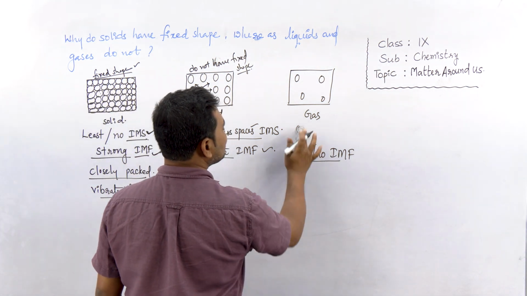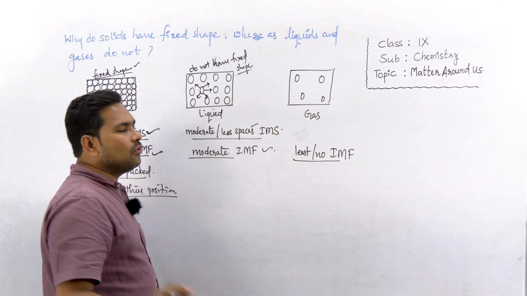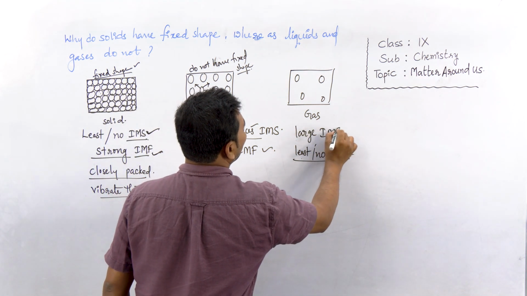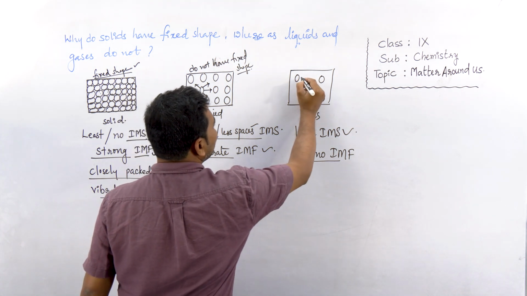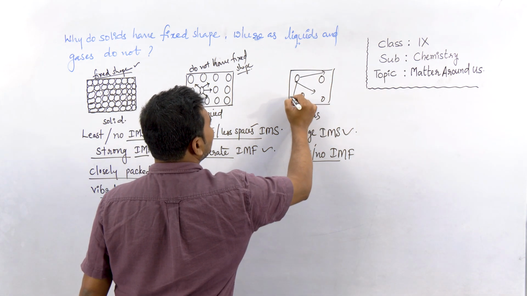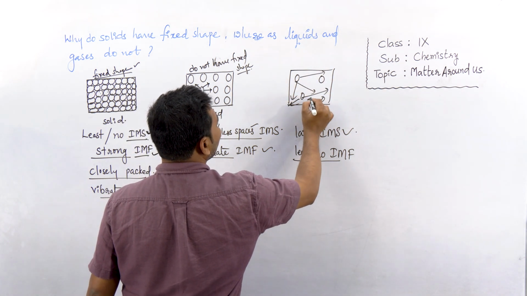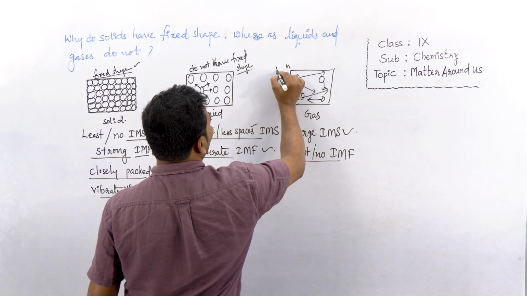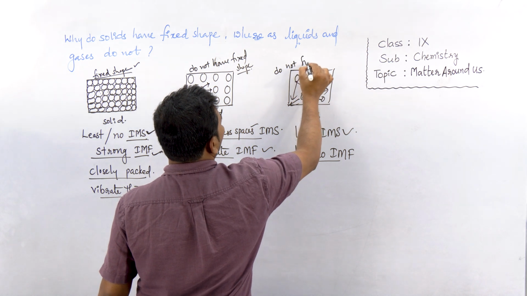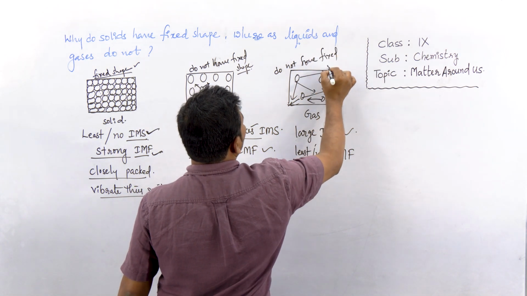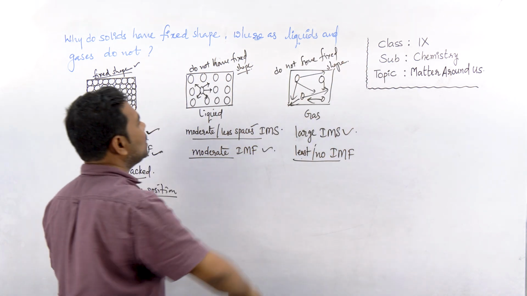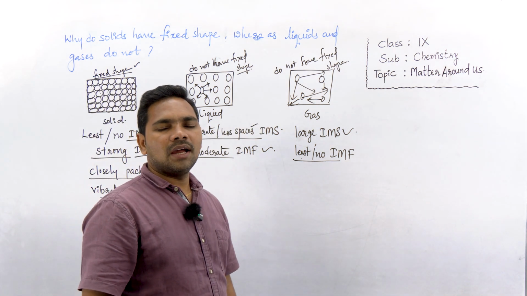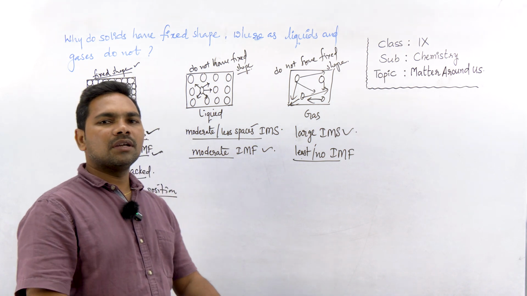Because of no forces, the particles are free to move, creating large intermolecular spaces between them. So these particles have large available spaces, so they can move freely in any direction. As a result, gases also do not have a fixed shape.